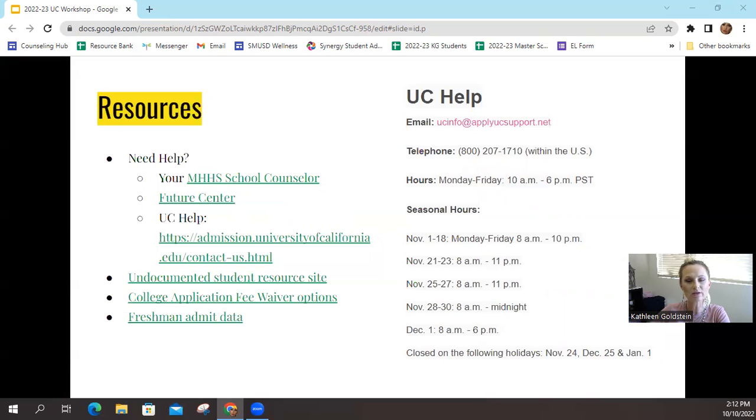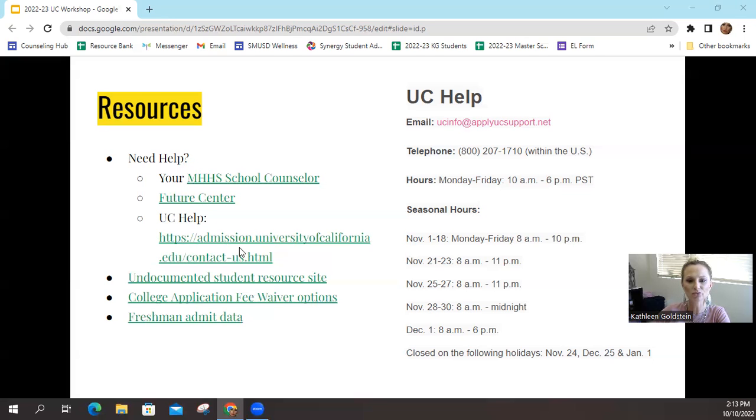The Future Center is also a great resource. They are open from 7:30 to 4 every day. No appointments needed. You can pop by to get support as well. And then also after Tuesday, October 11th, counselors will actually be in the Future Center every Tuesday before school starts to assist students with any sort of application, whether it's the CSU, UC, Common App, financial aid. We will be in there available to you to help you out with any of your applications.